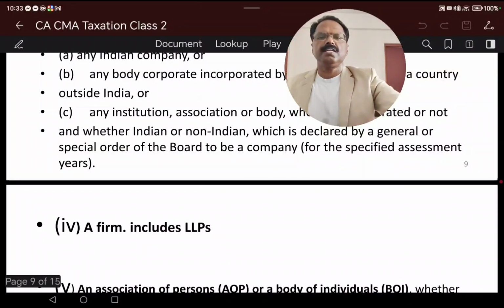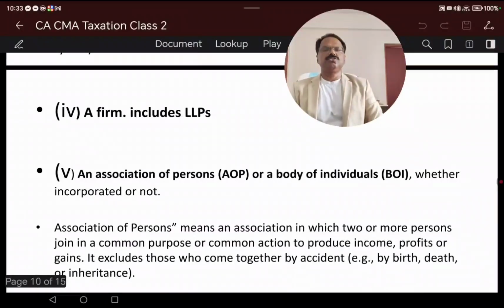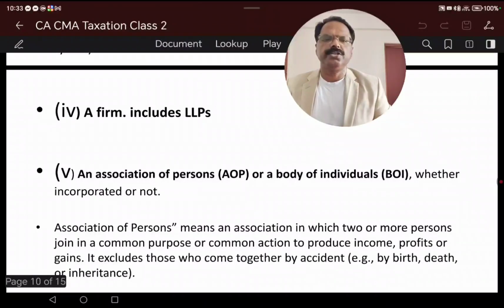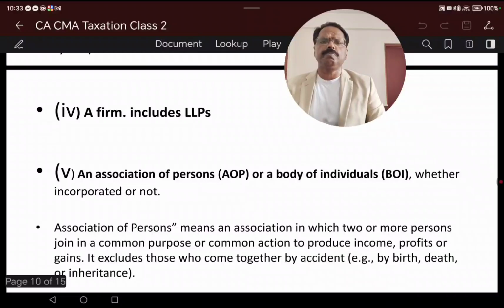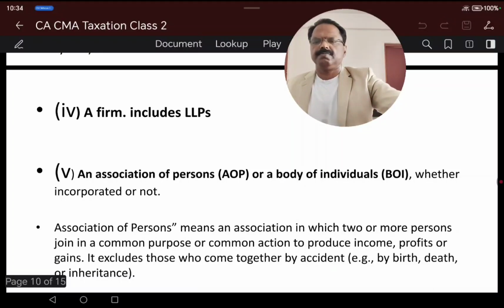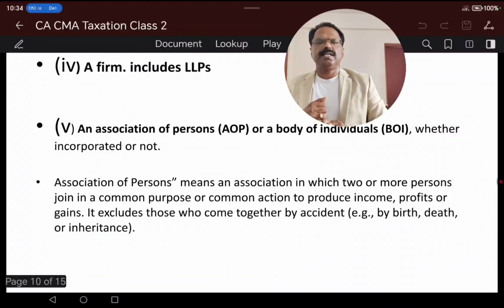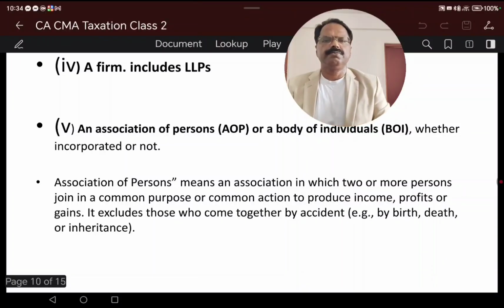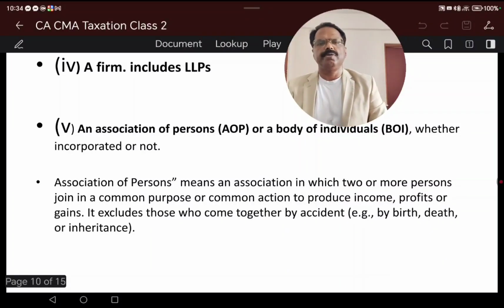In any case, a firm is coming under person, and an association of persons or a body of individuals, whether incorporated or not, whether registered or not. Any association of persons, AOP, or body of individuals, BOI, is also coming under person. So let's recap it. A person includes an individual, HUF, company, an association of persons, and a firm includes LLP.